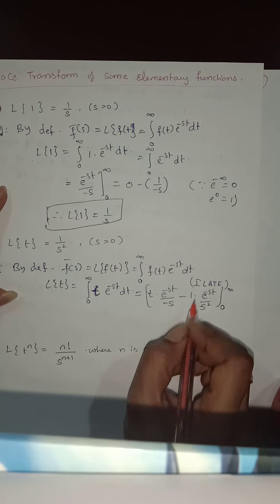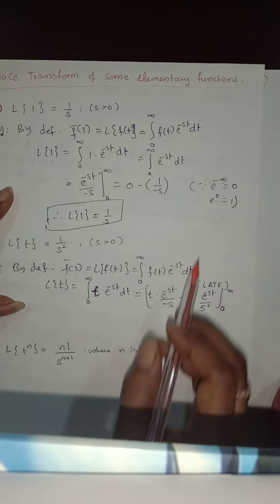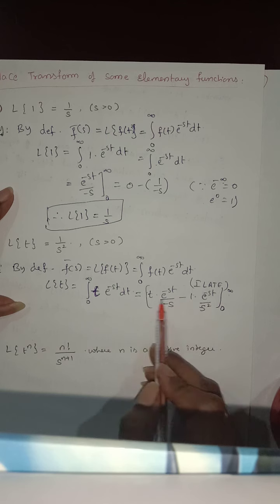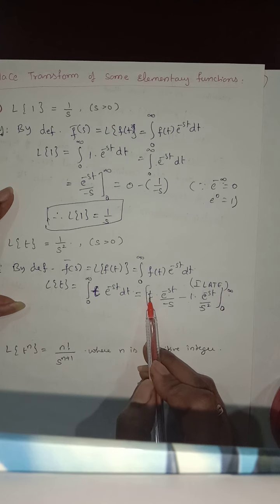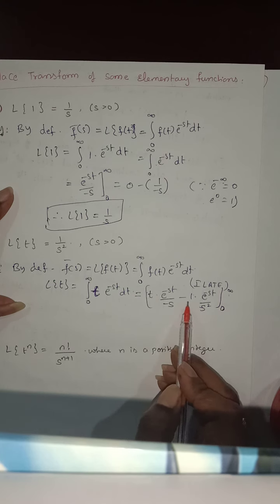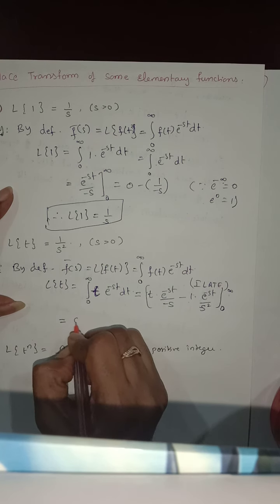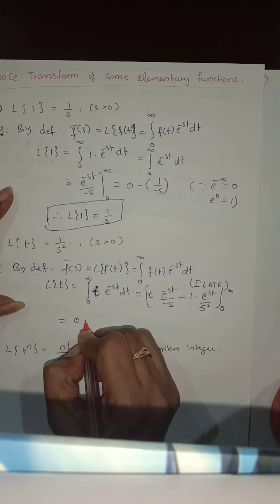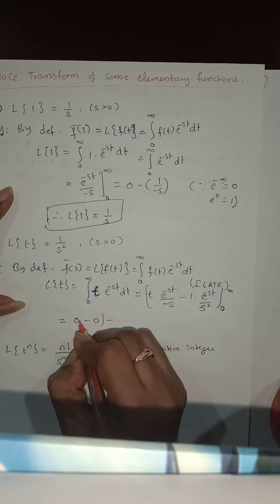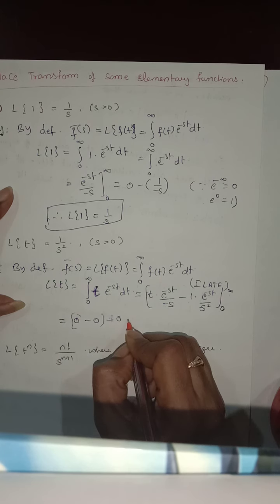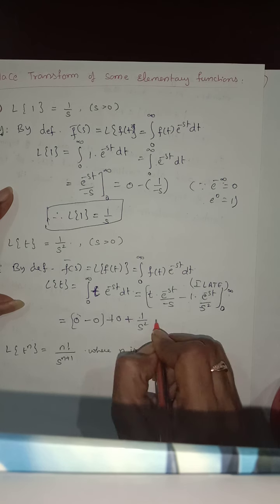Substitute it. Here itself I said that e power of minus infinity is 0 and e power of 0 is 1. So if I substitute the upper limit in these two terms, it becomes 0, and if I substitute the lower limit in t, this also becomes 0. So only one term is left. This is equal to 0 minus 0 plus 0 minus, which gives plus 1 by s square.